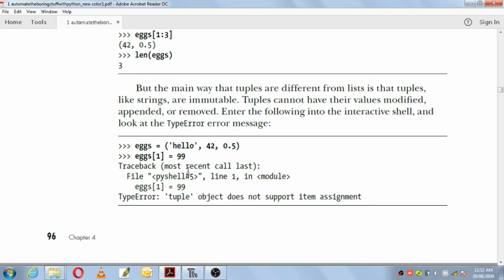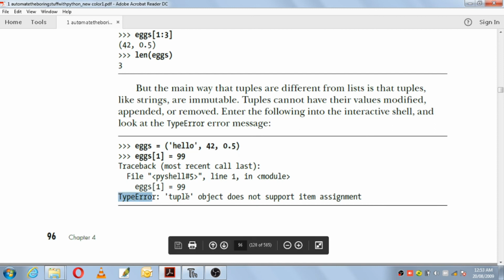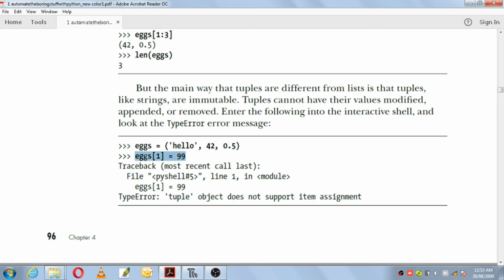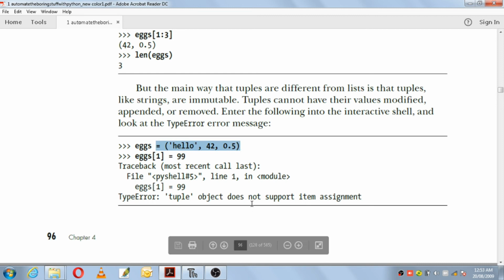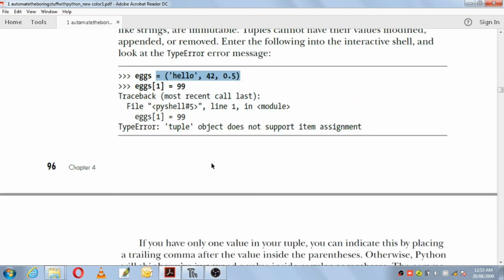Okay, so we can see here an example. x is equal to a tuple data type, "hello", 42 and 0.5. To this tuple, that is x of 1, you are trying to insert the value 99. Okay, so the tuple values cannot be changed, so it will show you a type error saying that the tuple object does not support item assignment. That means assignment of values to a tuple is not allowed, or it is not supported. Okay, so a tuple is immutable and it will be enclosed within parentheses.